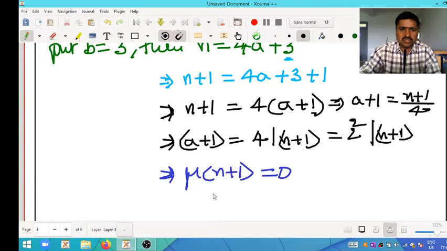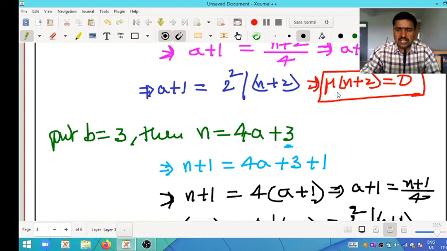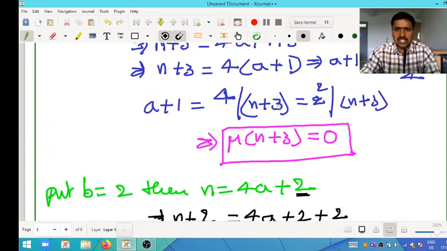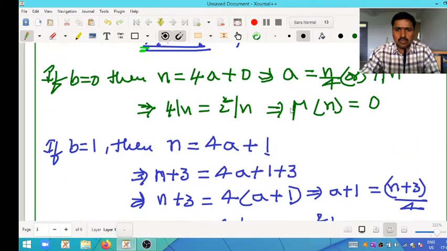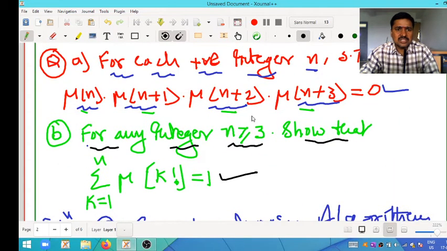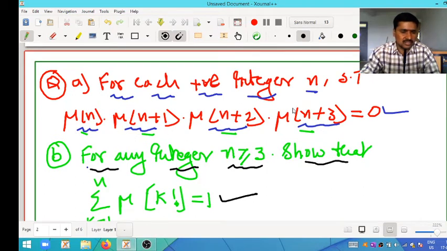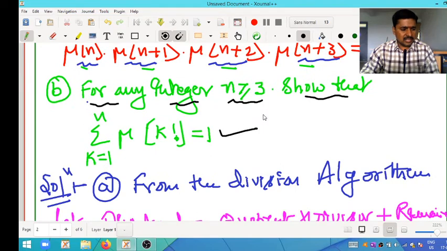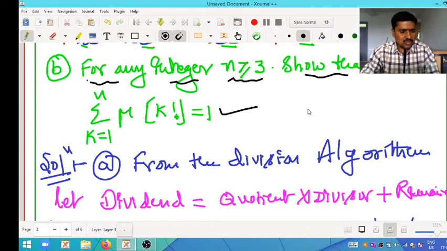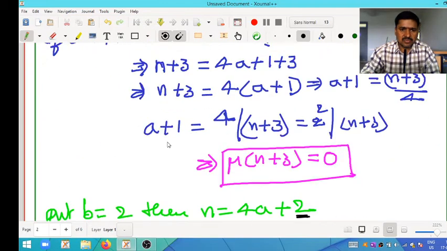See here, by observing, Mobius of n plus 1 is 0, Mobius of n plus 2 is 0, Mobius of n plus 3 is 0, and Mobius of n is also 0. So now what do we want? This value we want to find. Now the LHS value. In this product, for any n, at least one factor will be equal to 0.